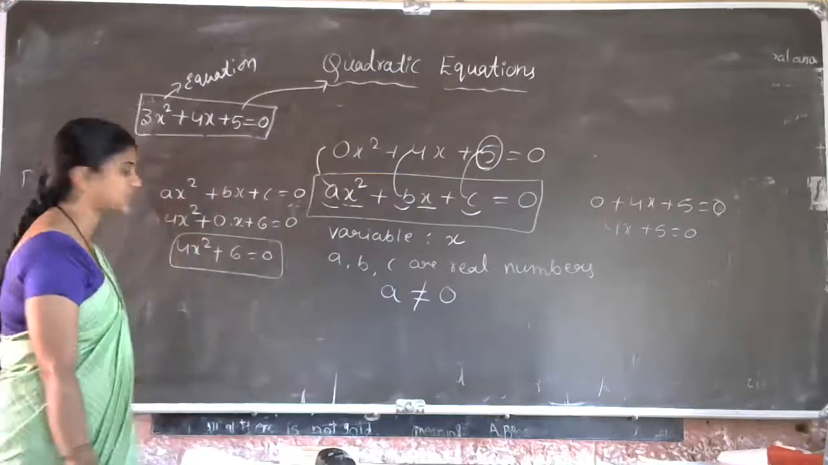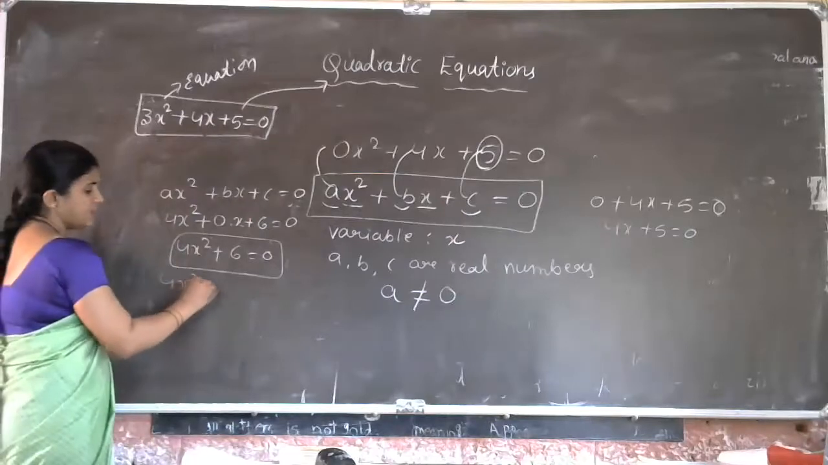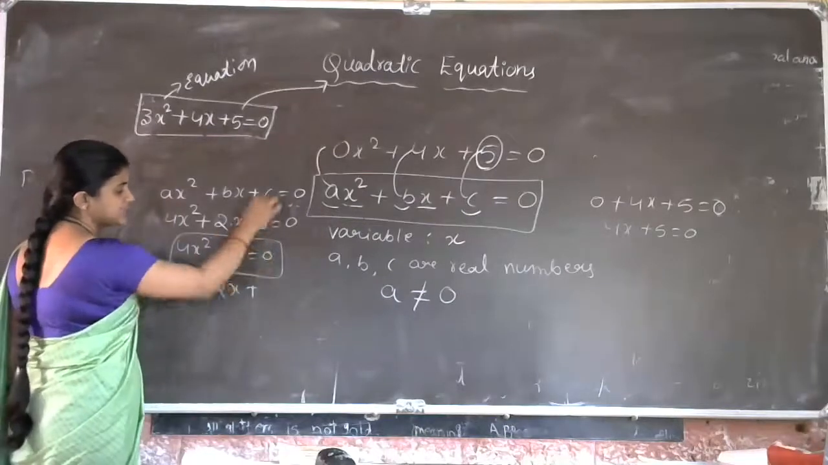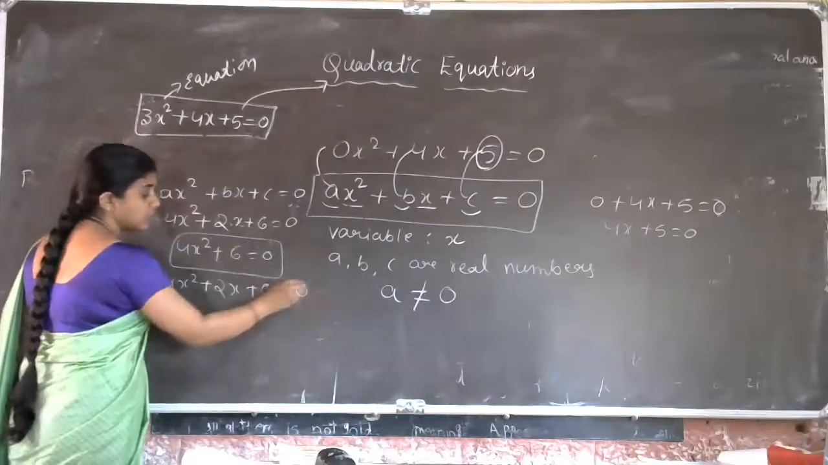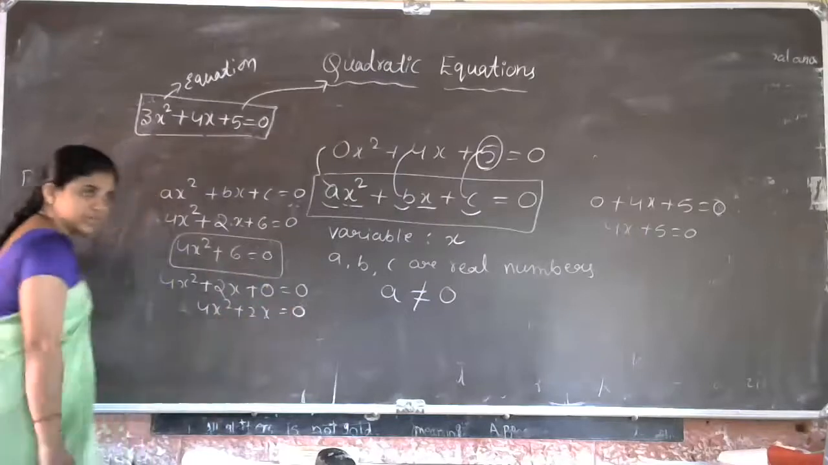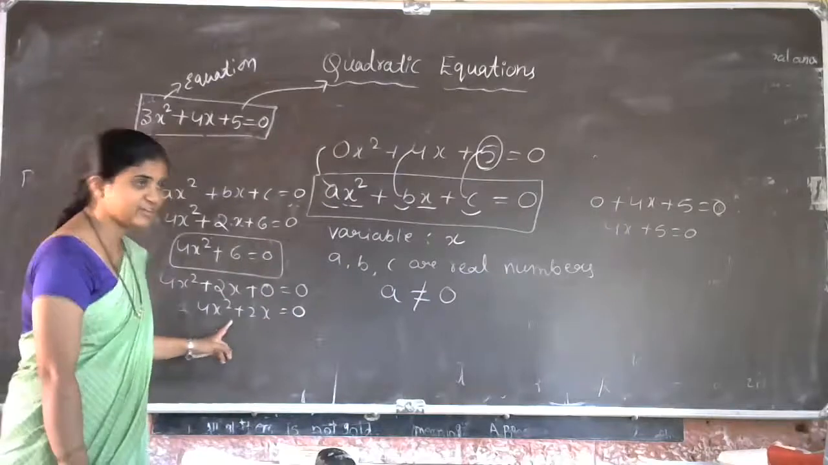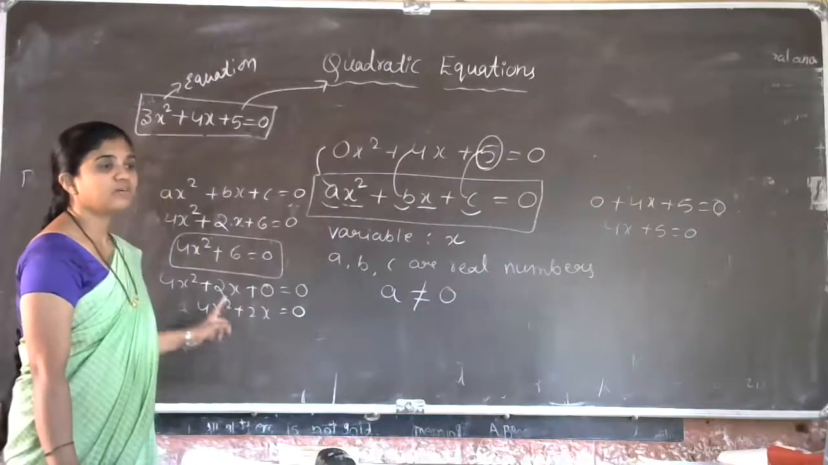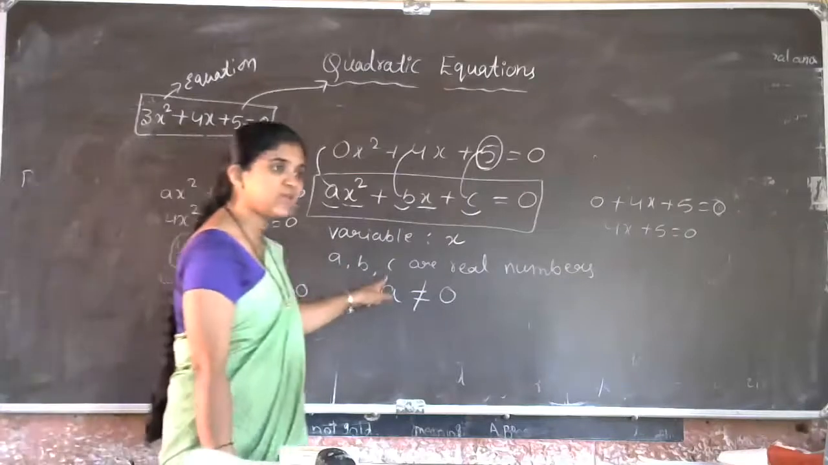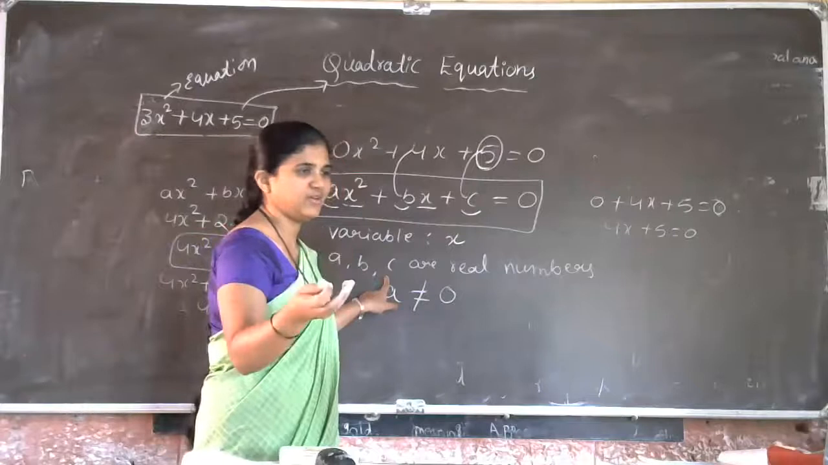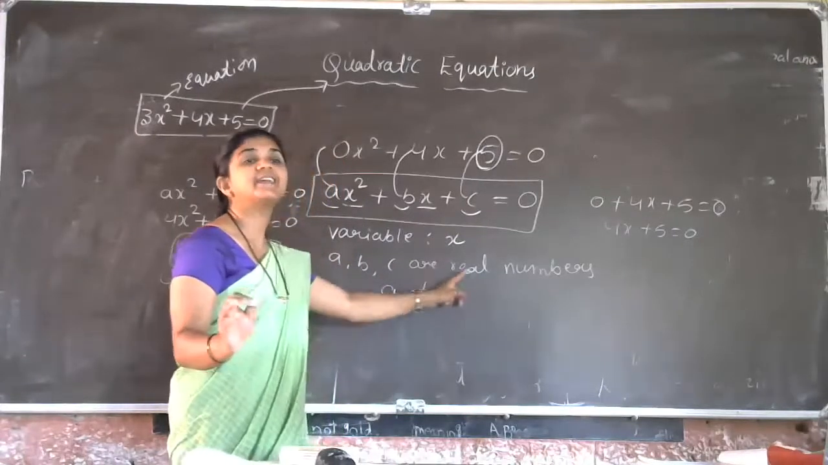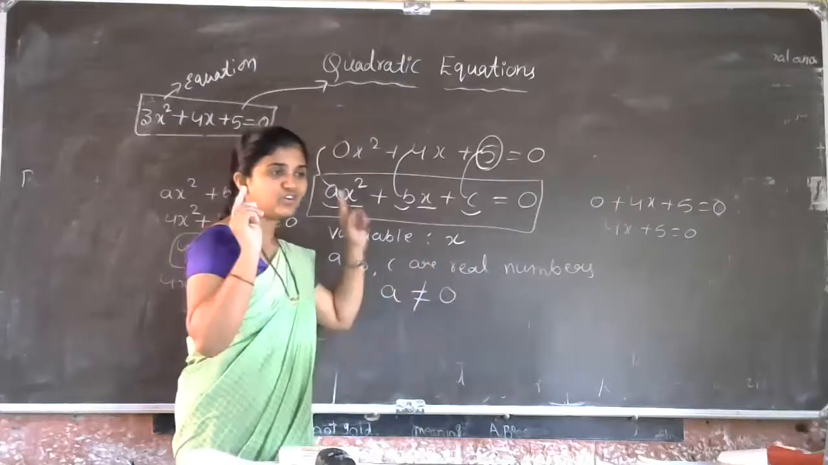Now, if c is equal to 0, 4x square plus, let us take b value as 2x, plus c we place 0, which is equal to 0. Then 4x square plus 2x is equal to 0. Can we call this a quadratic equation? Yes, of course. This is a quadratic equation with c is equal to 0. b and c may or may not be equal to 0, but the condition is a, b, c are real numbers, a not equal to 0.